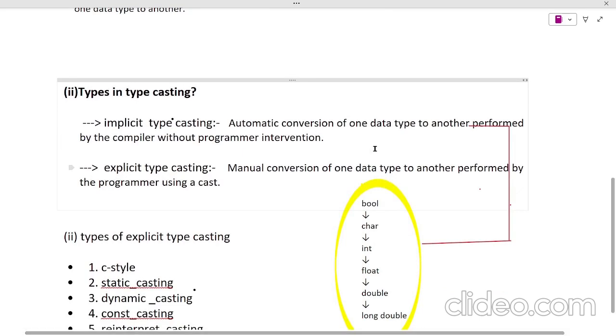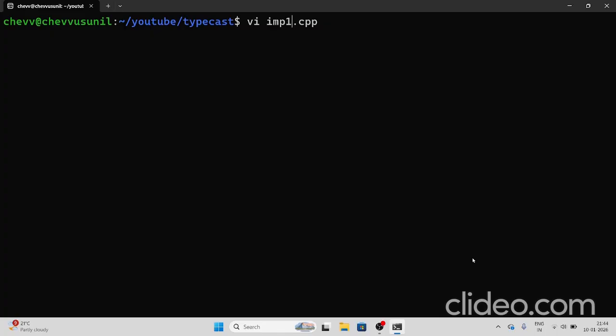The first one, implicit typecasting, is done automatically by the compiler. It converts one data type to another without the programmer's involvement. We are going to see some examples. Here is the first example.